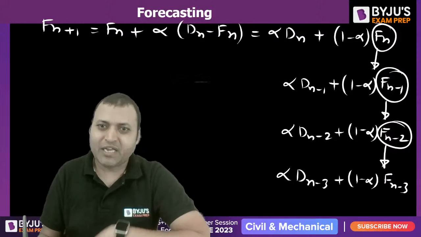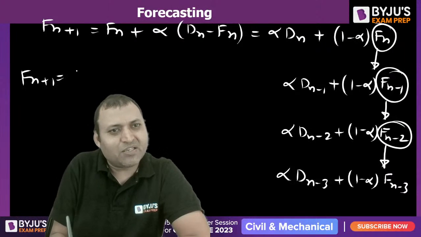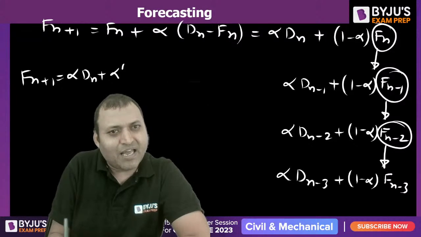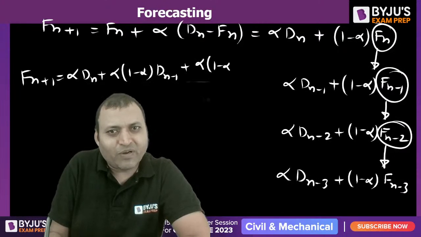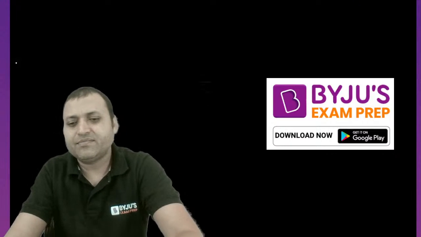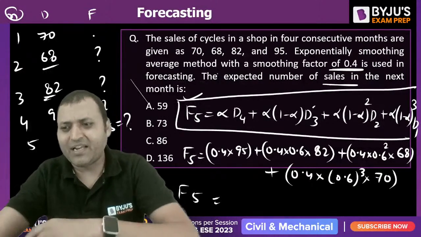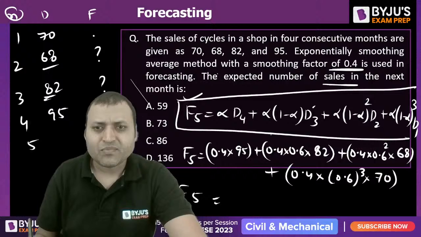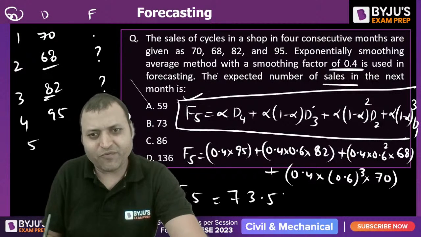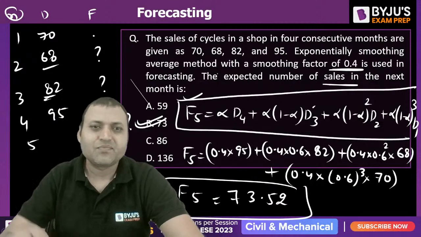If you keep on putting these values, then the final expression for Fn+1 is alpha Dn plus alpha (1 minus alpha) Dn-1 plus alpha (1 minus alpha) square Dn-2 plus so on. This is how we can write. So what is the answer you will be getting? It is around 73. You must be getting 73.52. So 73 will be the answer. B will be the answer.